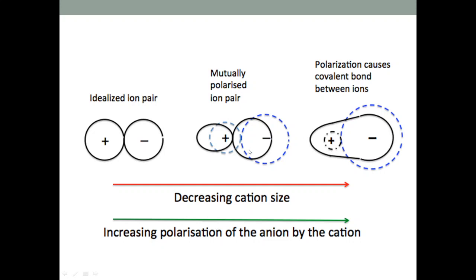And when the extent of this polarization is large, what happens? There is overlapping between this cation and anion. In this structure we can see cation and anion overlap each other, and because of overlapping there is a formation of covalent character which converts this ionic bond into polar covalent bond, and hence we call the bond polar covalent bond.